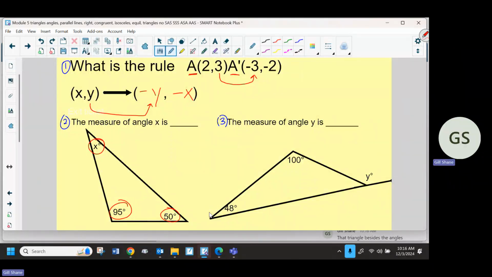What other parts of a triangle are there? There's the angles, but then there are the lines. So what are the lines, though, when it comes to the shape? They're the sides. Sides. So again, there's only angles and sides.